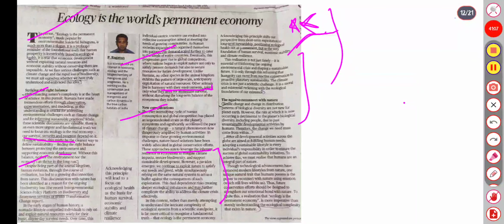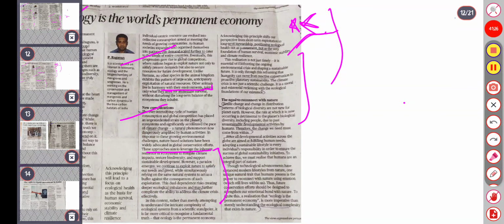It is only through reframing humanity's approach from reactive conservation. So the need to reconnect with nature arises from climate change and changing disturbance patterns. Biological diversity is not new for planet Earth. However, the Earth is also now facing detrimental threats to biological diversity.